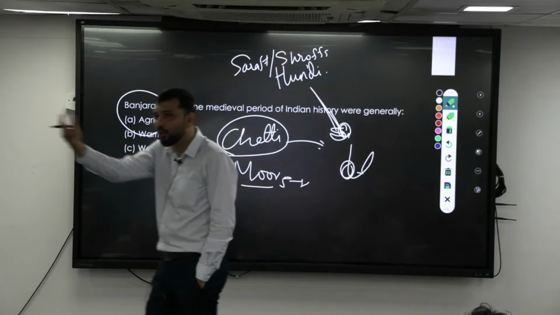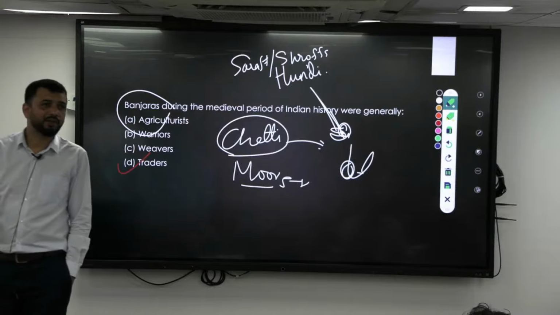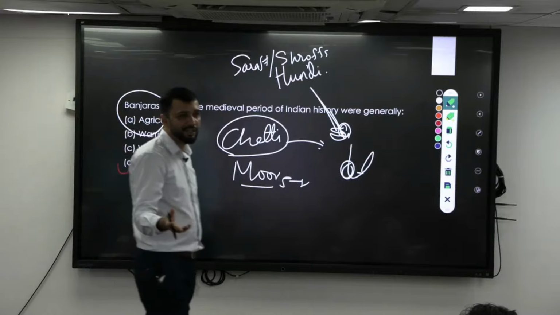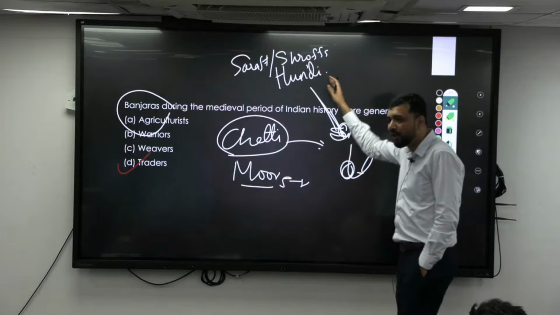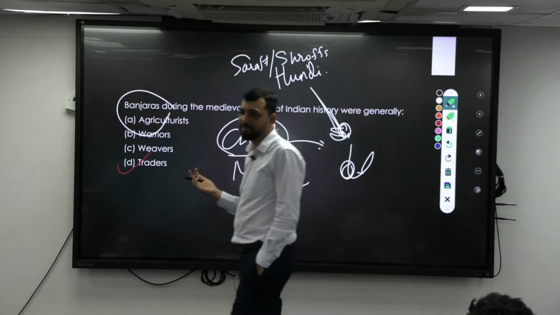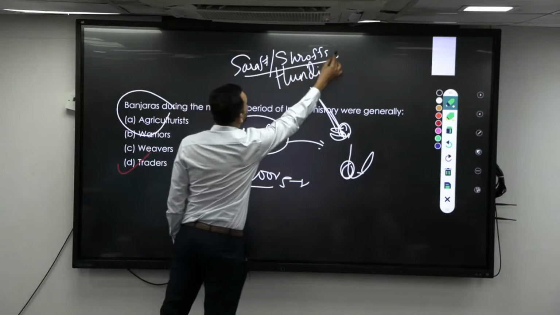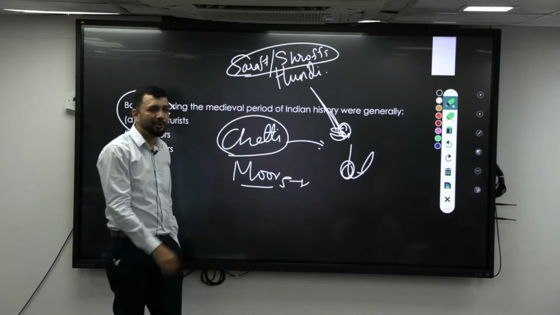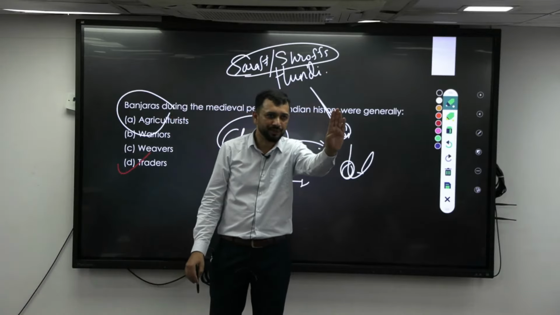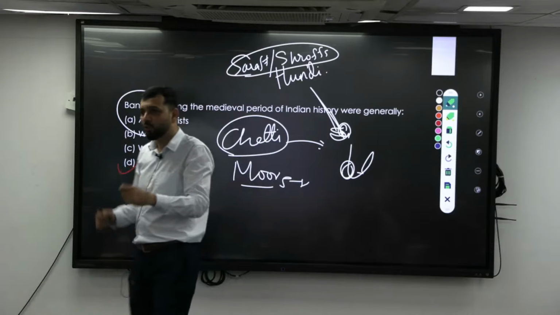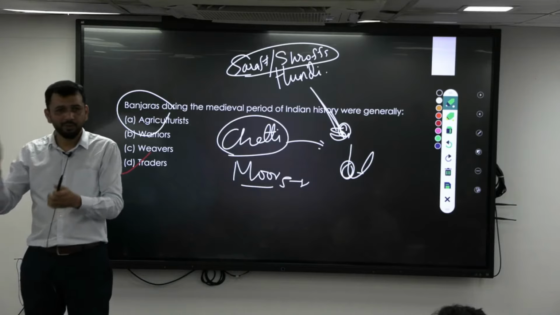They used to give loans to the government also. Government here means the kingdom, or to regular people, or to the traders. So the shroff is basically a banking agent. What is this hundi about? A bill of exchange. Whenever a trader needs money, what will he do? He will take that bill of exchange and go to one shroff, a banker who gives the money. I will give him the bill of exchange, and he will give me the money.